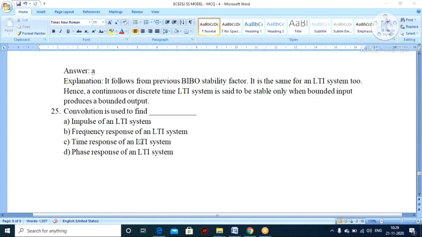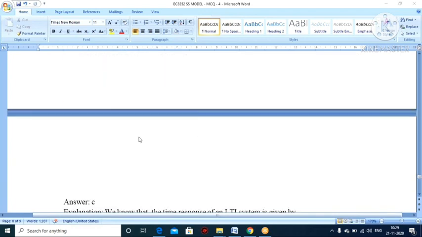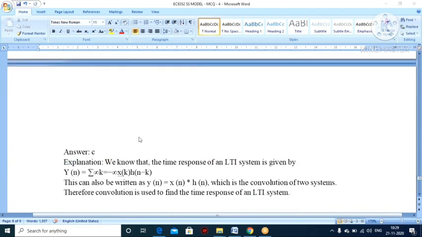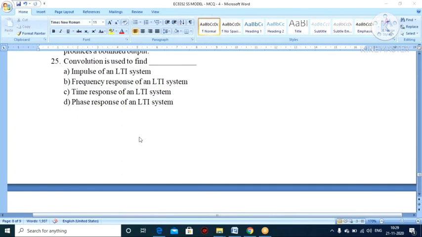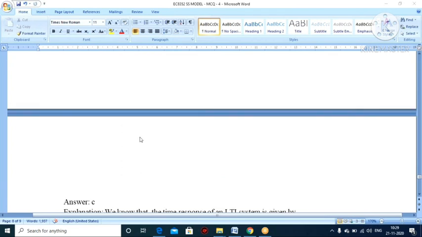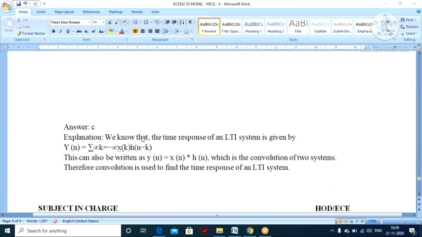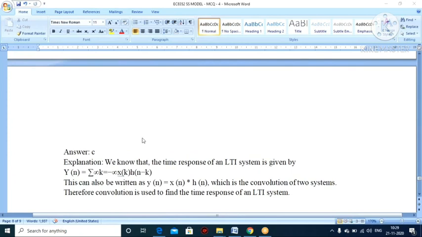Yes, convolution is used to find option C, the time response of an LTI system, right?